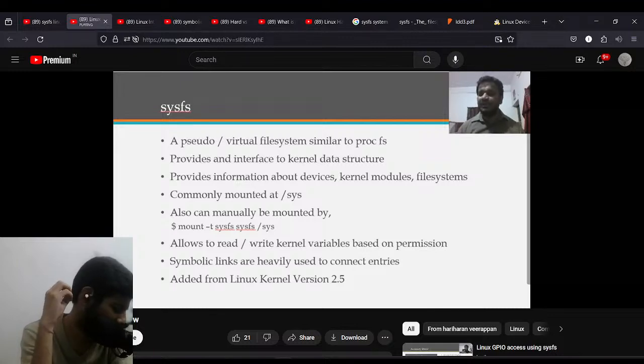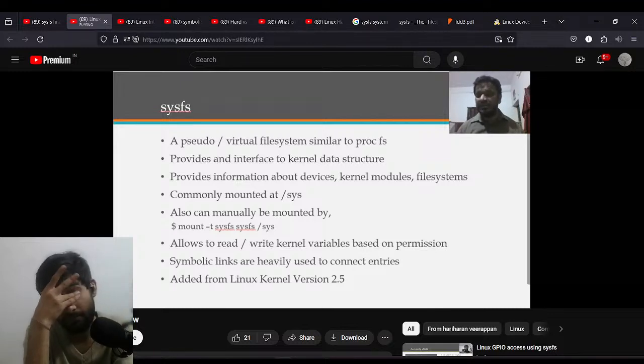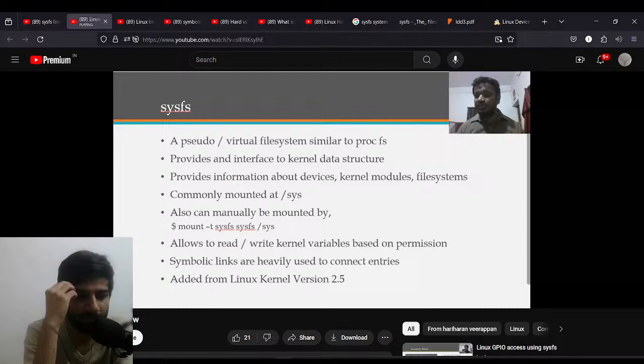It has different arguments that you can define in your Linux kernel drivers that allow writing or reading the kernel variables based on the parameters. And it involves many symbolic links, so, for example, a bus can have a device, and the device can be present in the bus, so all the things link accordingly.